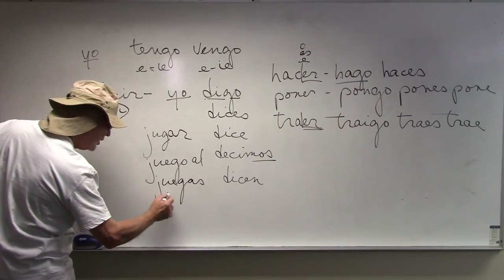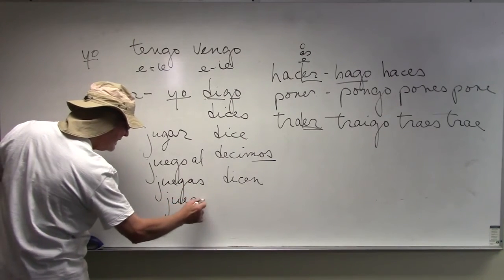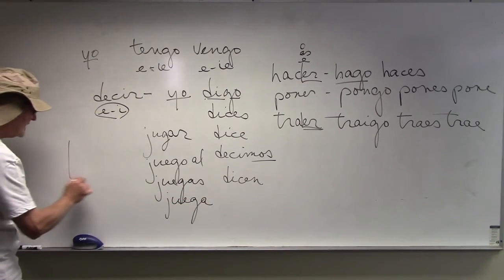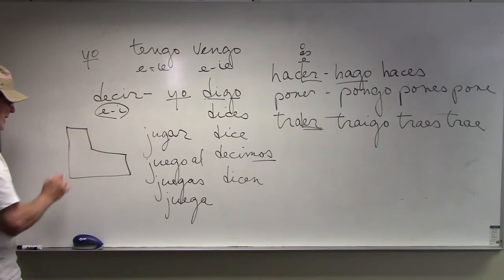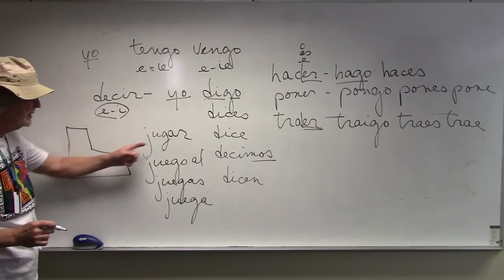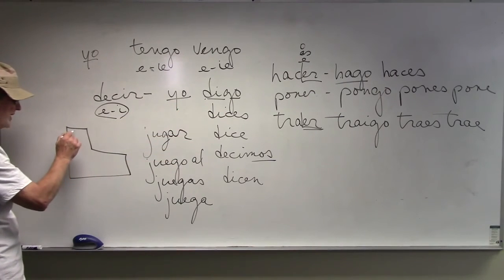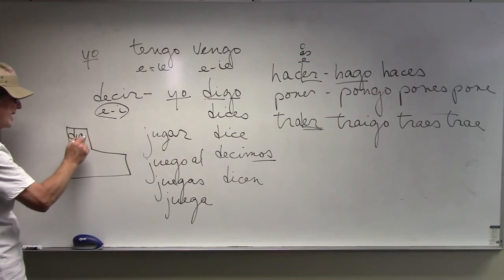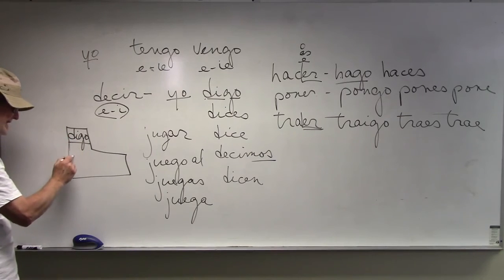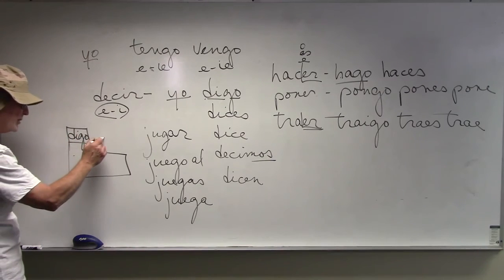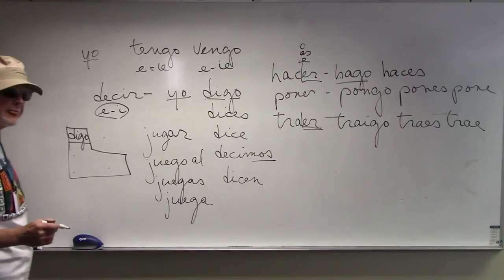And then what? Juega. That's the same boot, yes? That we looked at before. Jugar. Decir has that same boot, only this is what? This is digo up here. It's a little different. Then dices, dice. Decimos, regular, and then dicen.